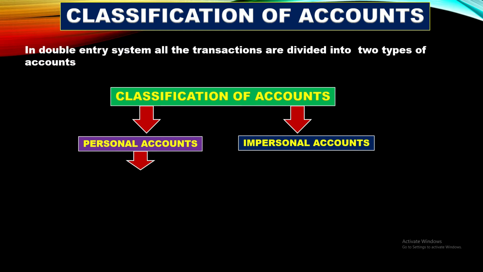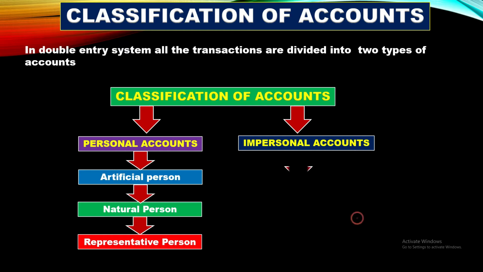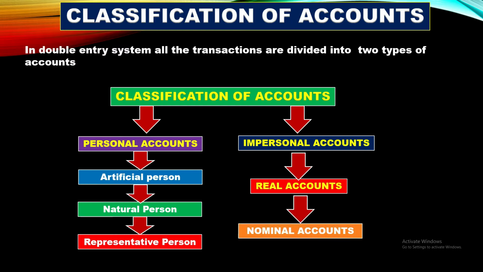These personal accounts are classified into three types. First one is artificial person, second one is natural person, and third one is representative person. Then impersonal accounts are also classified into two types. The first one is real accounts and second one is nominal accounts.